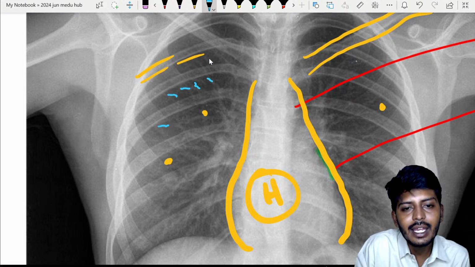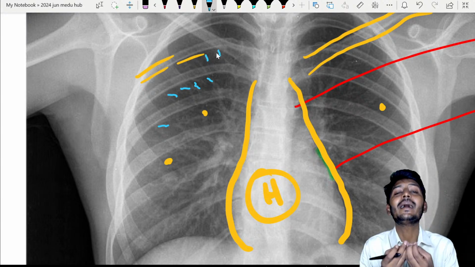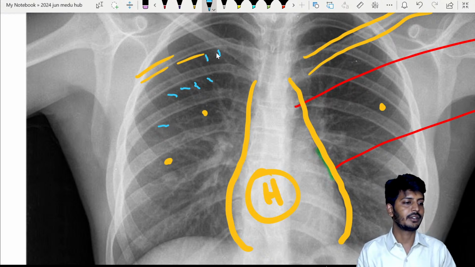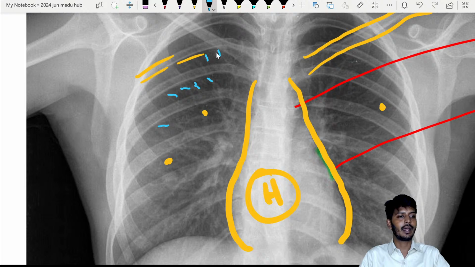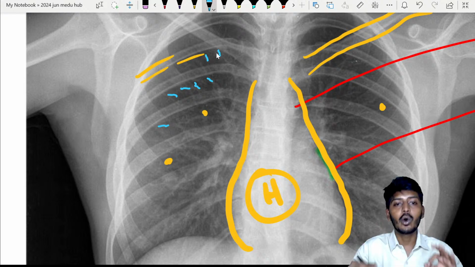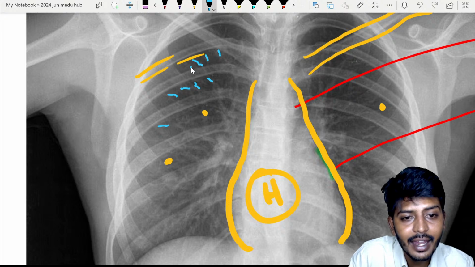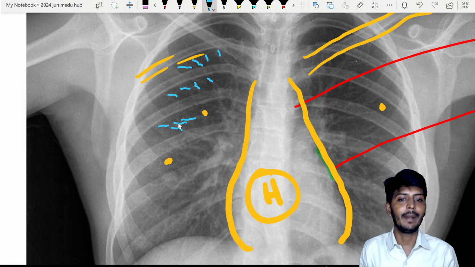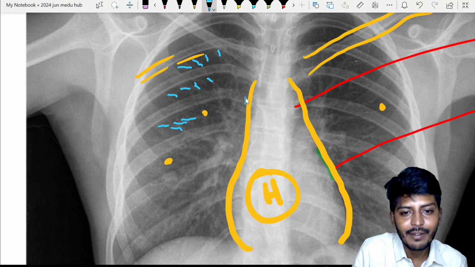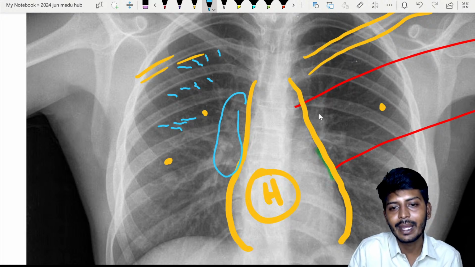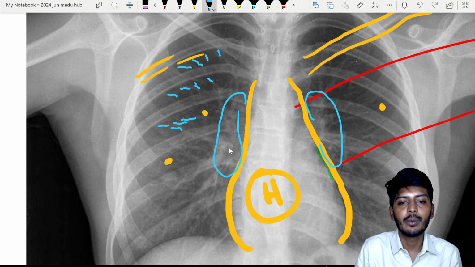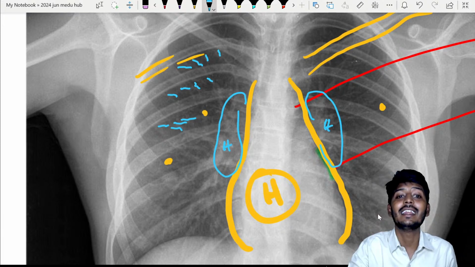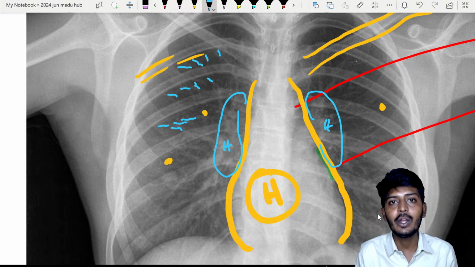These small tiny lines are the small blood vessels in the lung, called bronchovascular markings. So these thin lines are the bronchovascular markings, the markings of the blood vessels in the lung. And this area we will call the hilum of the lung. This hilum of the lung, and these small vascular markings, are telling you that very good lung tissue is there.